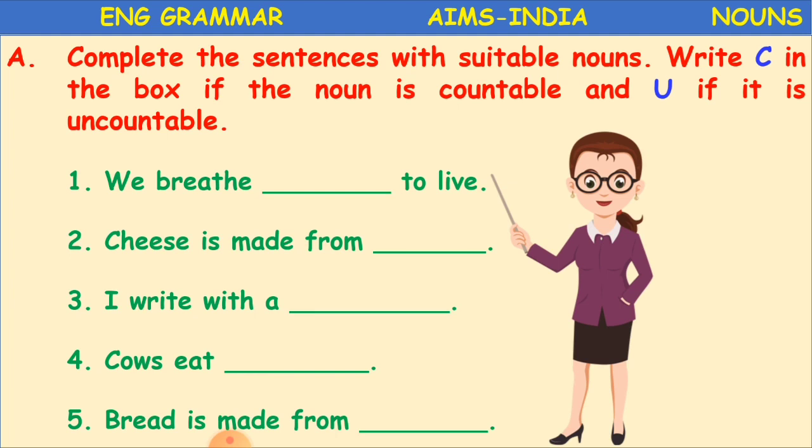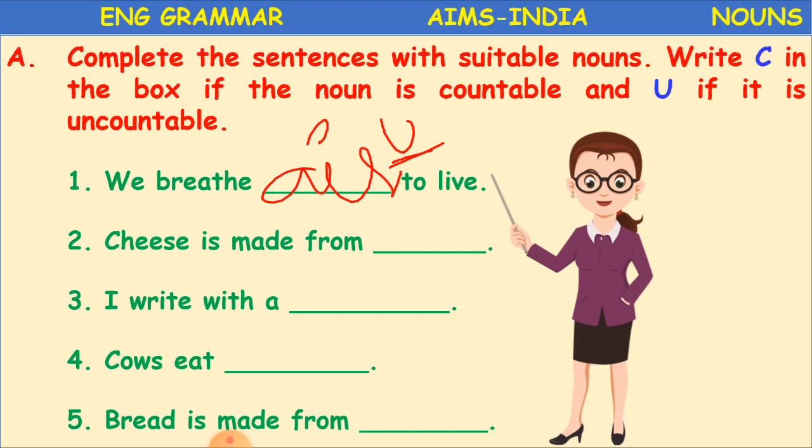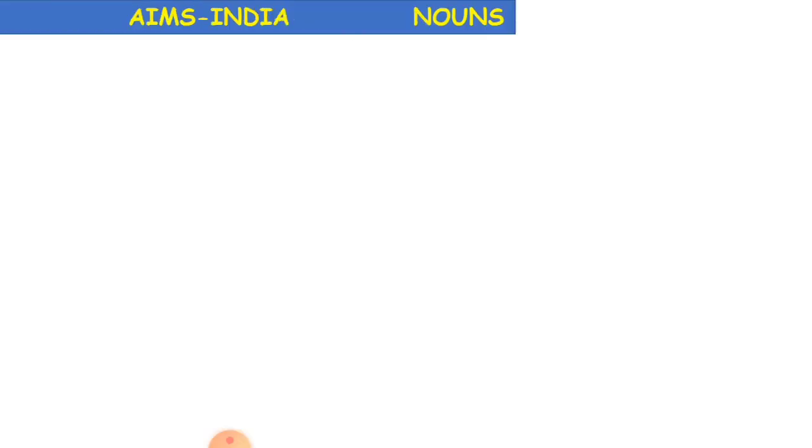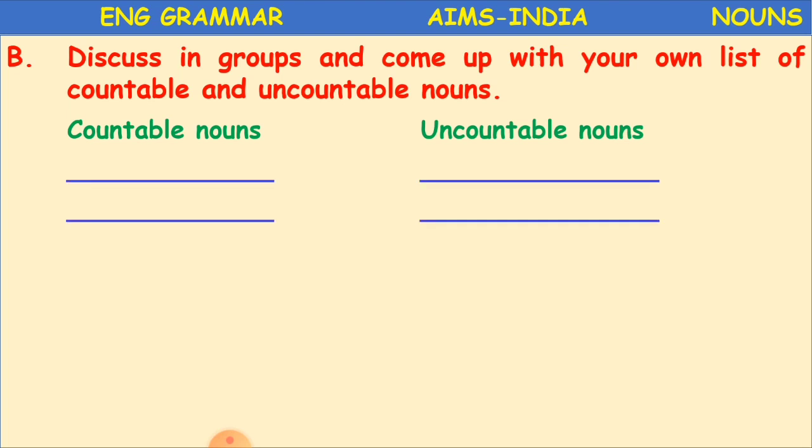So we breathe dash to live. For example, we breathe air. A-I-R, air, to live. I am just doing the first one for you. Air to breathe. Whether it is countable or uncountable, it is uncountable. So, same like this, you do the remaining sentences. Clear, children? Now, one more work for you. Discuss in groups and come up with your own list of countable and uncountable nouns. So, you just discuss with your brother or sisters or parents and write some countable and uncountable nouns.